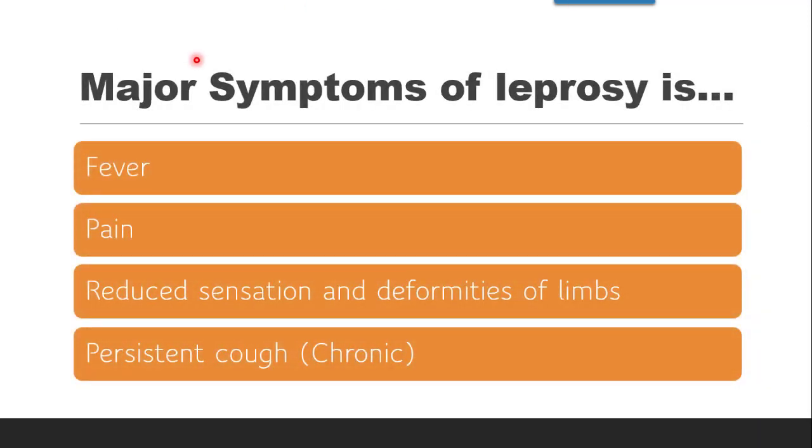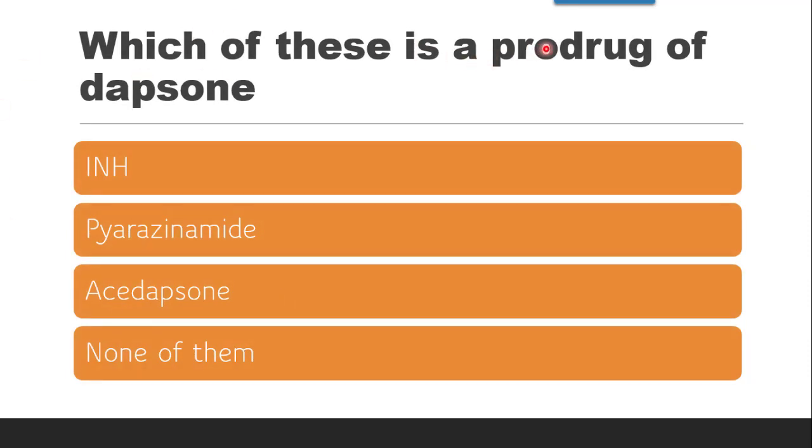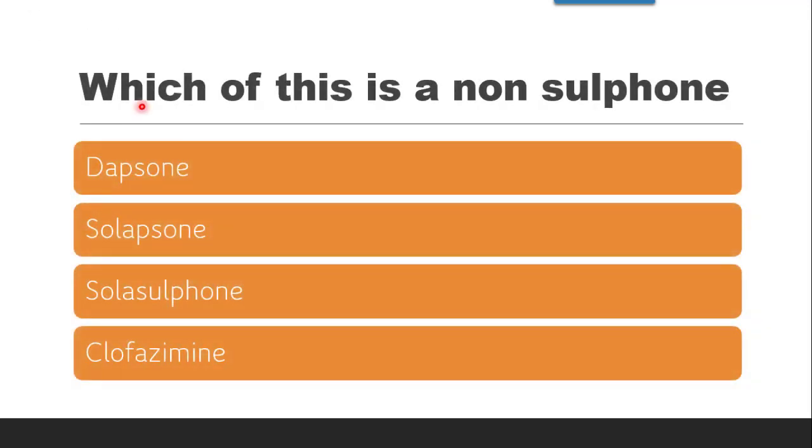The next question is, major symptom of leprosy is fever, pain, reduced sensation and deformities of limb, or persistent chronic cough. The correct answer is reduced sensation and deformities of the limb. Next question is, which of these is a prodrug of dapsone? INH, pyrazinamide, acedapsone, or none of them? The correct answer is acedapsone is the prodrug of dapsone, which is an active form of dapsone. Next question is, which of these is a non-sulfone?